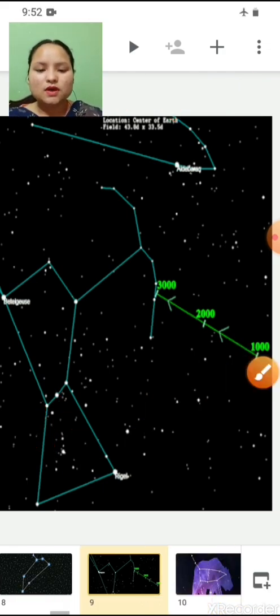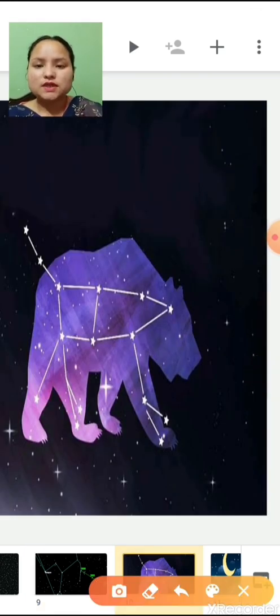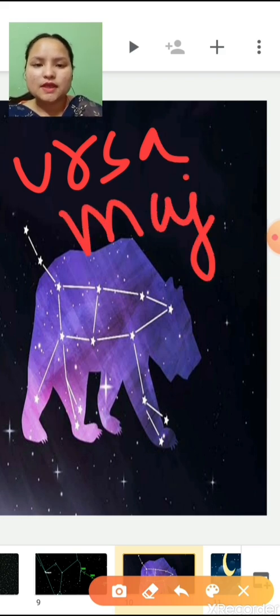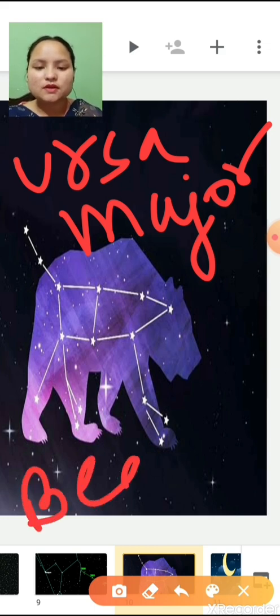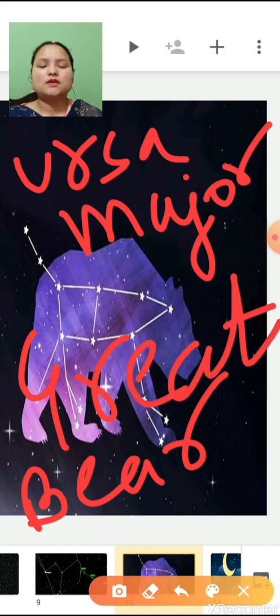Now the next one. The name of this constellation is Ursa Major. As you can see here, it forms the shape of a bear. So it is also known as the great bear. This is also a mythical creature.